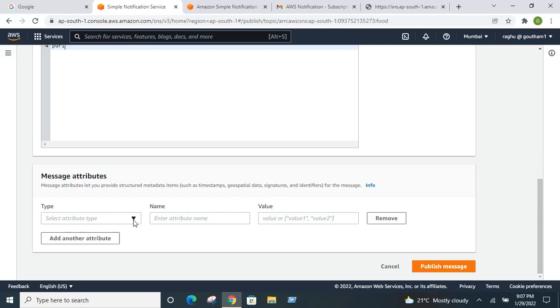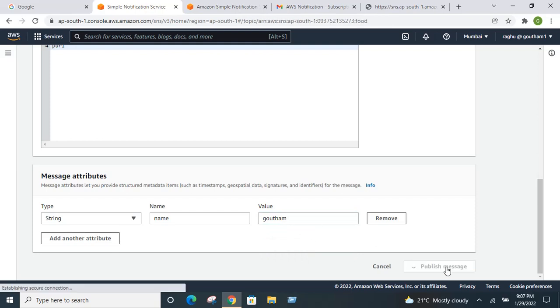Here message attributes are nothing but the information which is stored with the letter. That is stored in the backend. If you want to debug the message, to know where it has come from, these message attributes will give you the information. Here type is string. In name I am entering the field as name, and in value I am entering Gautam. Type is string. Now click on publish message.